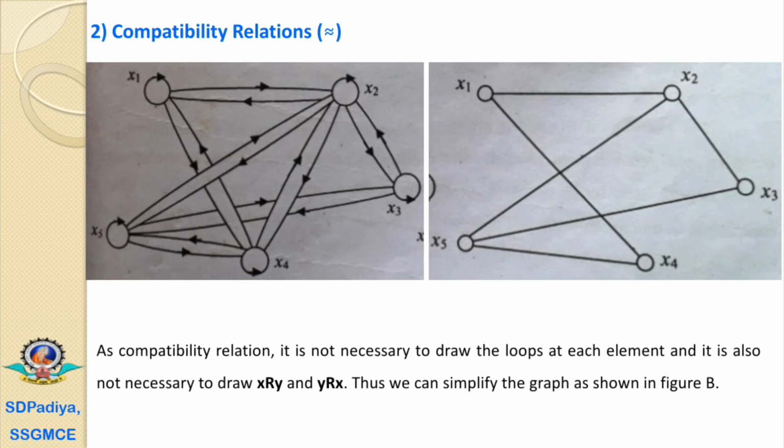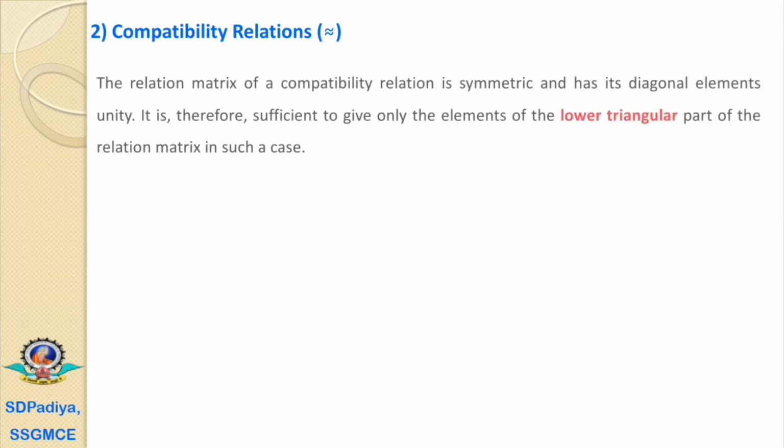For a compatibility relation, it is not necessary to draw the loops at each element, and it is also not necessary to draw that x has a relation with y and y has a relation with x. Thus, we can simplify the graph as shown in figure B. Now, the relation matrix for a compatibility relation is symmetric and has its diagonal elements unity.